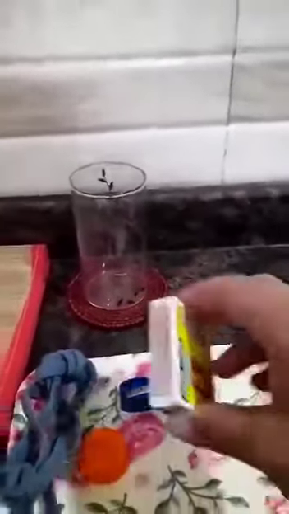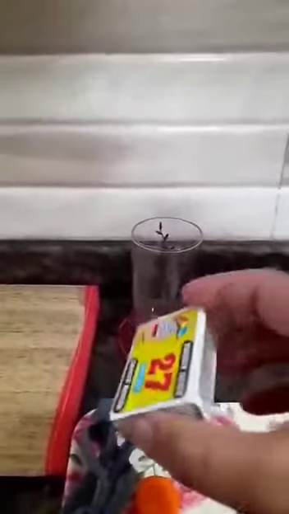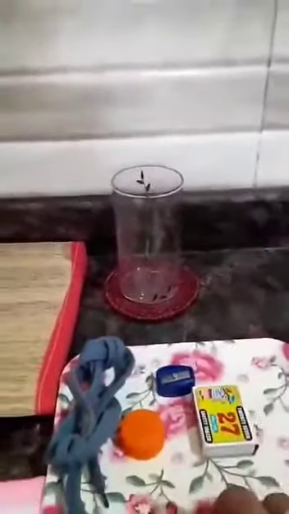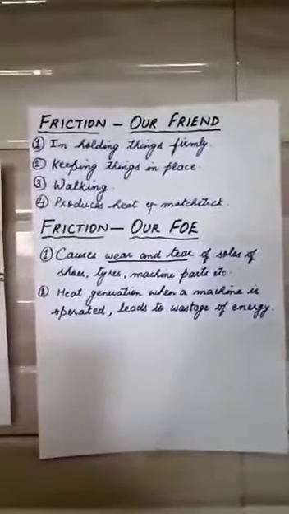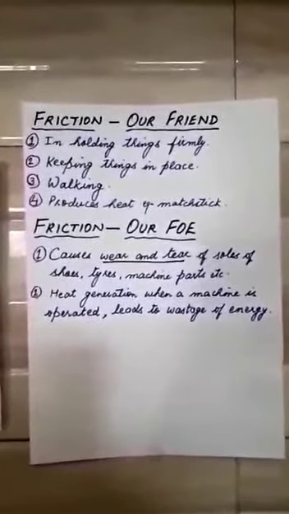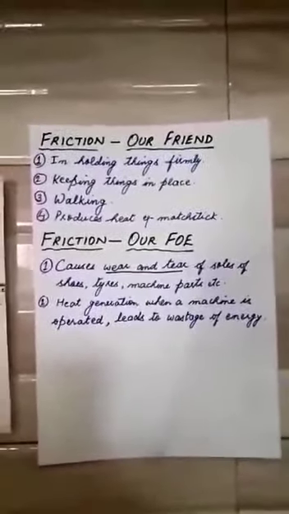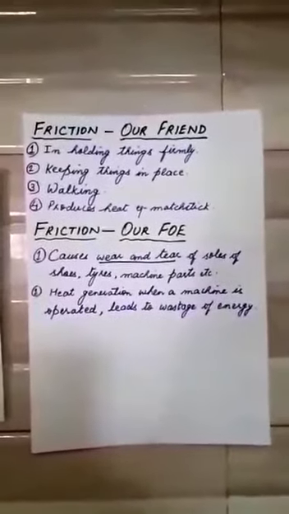Now, you can see this matchbox. The lateral side of this matchbox has ridges, has irregularities. So, when the matchstick is struck against this lateral side, against these ridges, heat will be produced. So, all these are places where friction helps us. And children, you have found that when we are walking on a floor, the grip between the sole of our foot and the floor helps us in walking. But if the floor is wet, we easily slip.